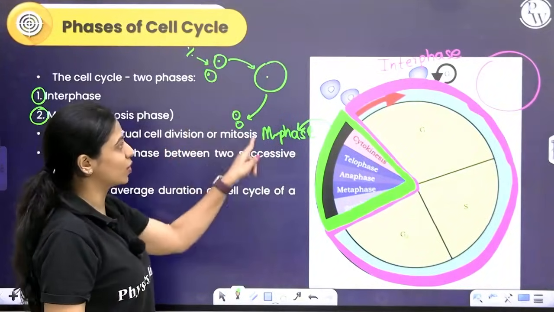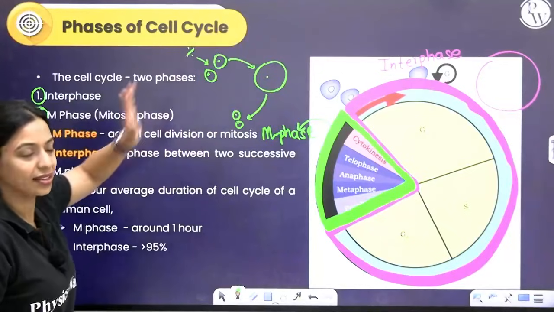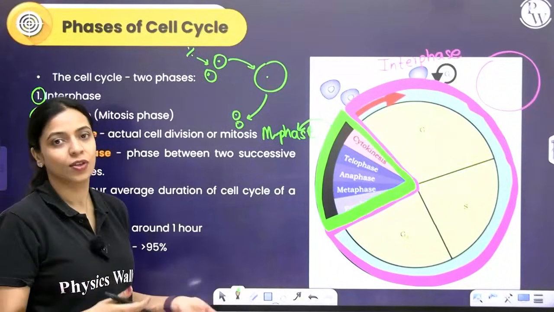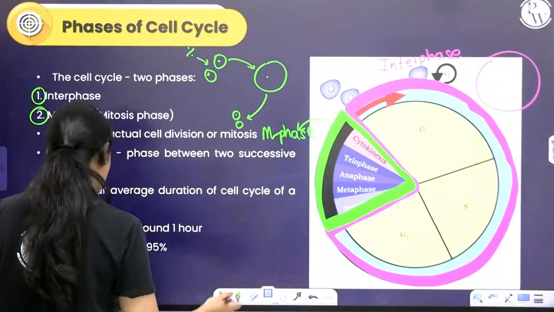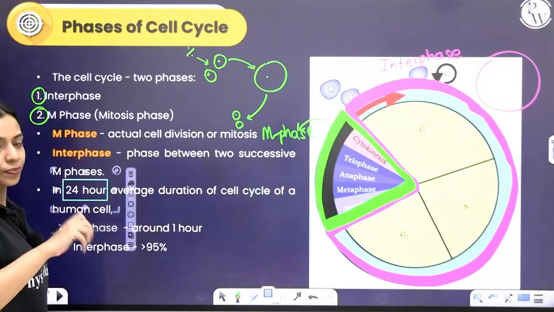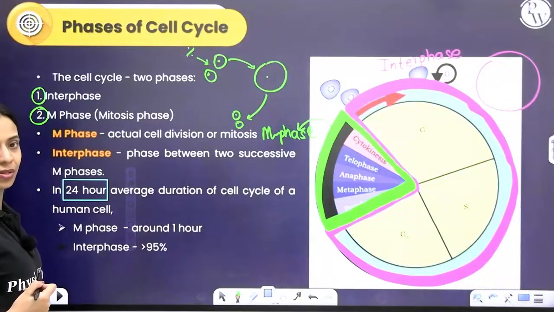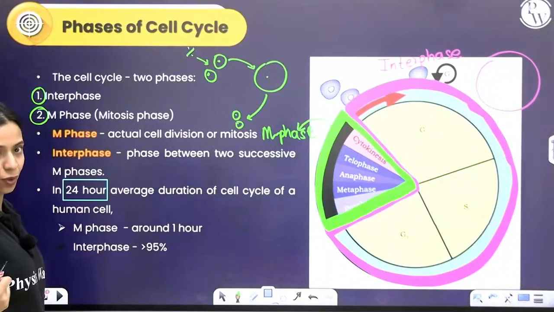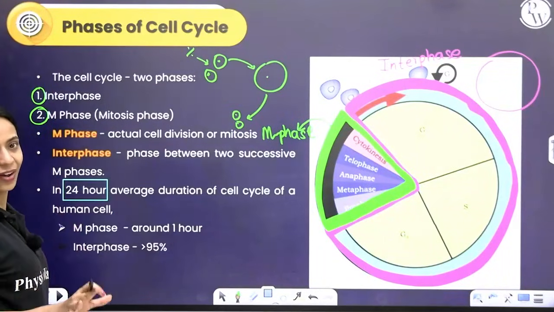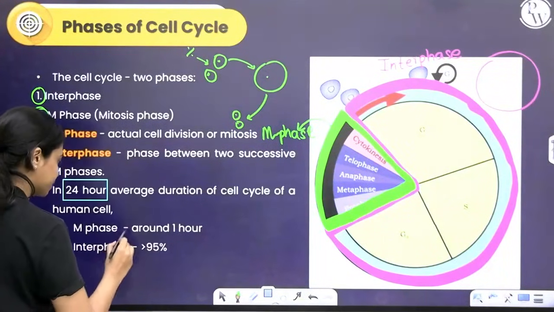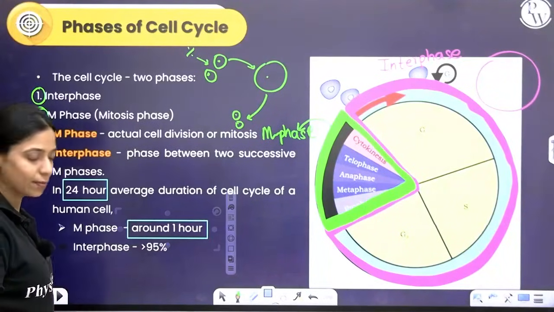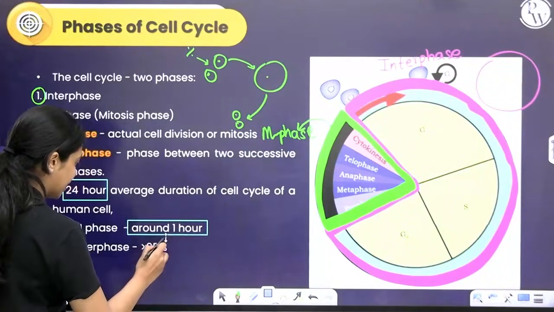I told you that on an average, a human cell divides once in 24 hours. If you take that example, the cell cycle is lasting for 24 hours. Among those 24 hours, the cell is actually dividing in less than 1 hour. The remaining 95% of the time, the cell is in interphase itself.